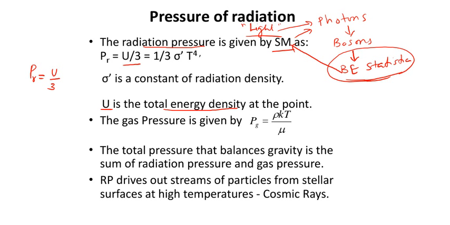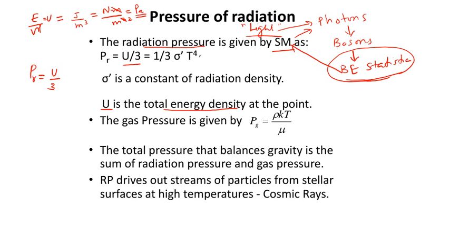Radiation pressure is equal to U by 3, and you can check whether this equation is dimensionally correct. Energy density is nothing but energy per unit volume. So the dimension of energy density will be joule per meter cube. And joule is nothing but Newton meter, work done, force into distance. So it is Newton meter divided by meter cube. One meter gets cancelled with one of the meters down below, so it will be Newton per meter square, and Newton per meter square is nothing but Pascal, the unit of pressure. So you can see that the energy density U has the same dimension as that of P_R.